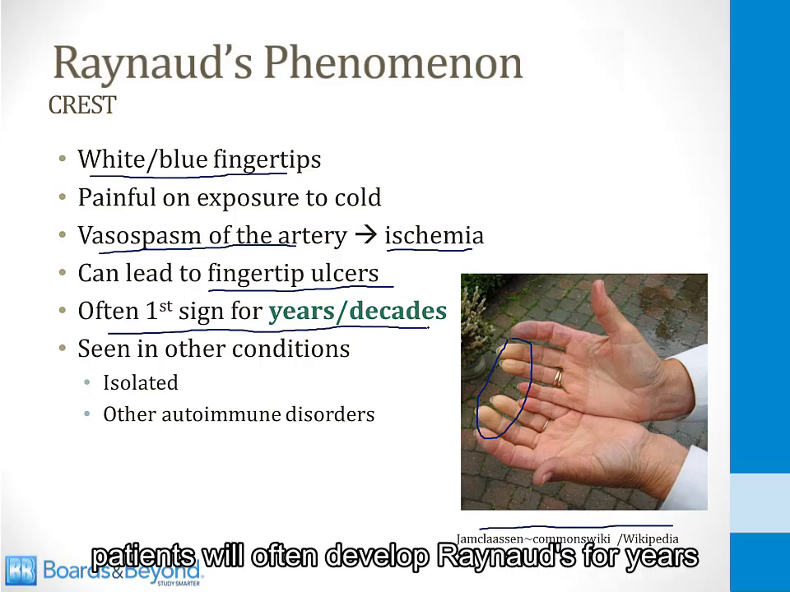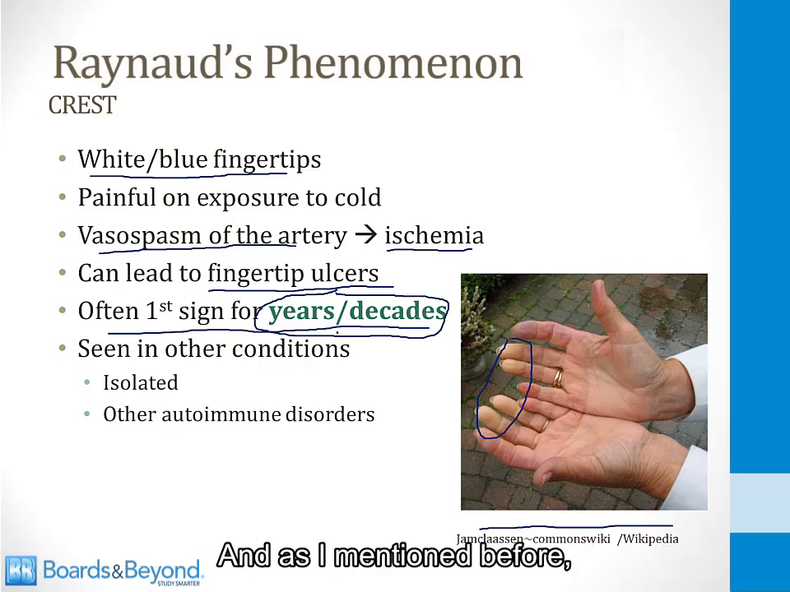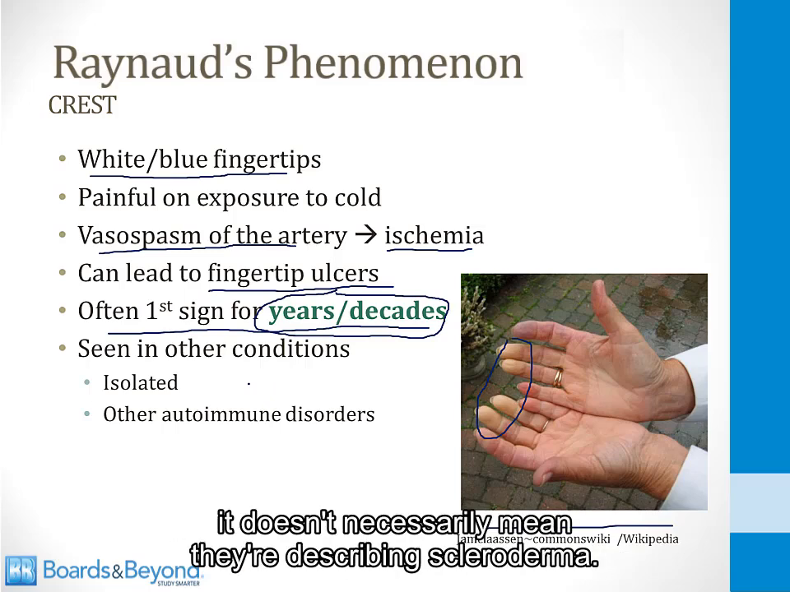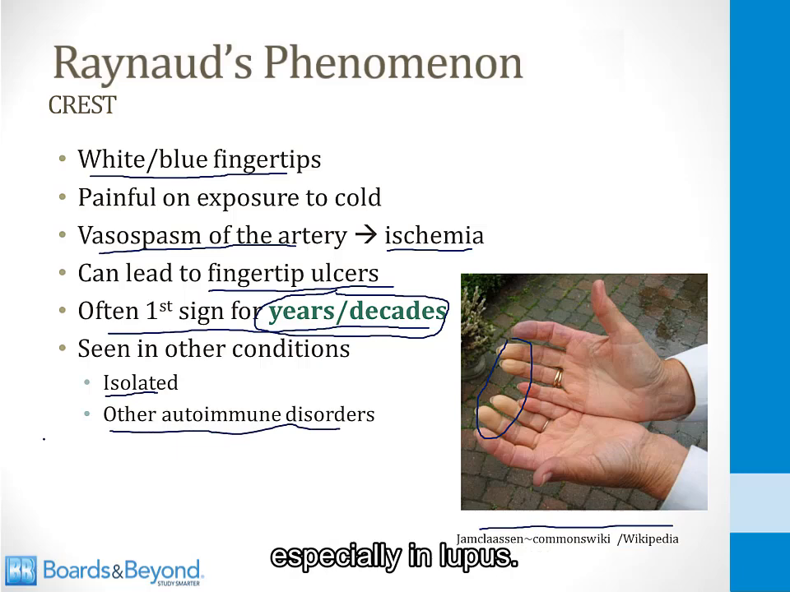In the limited form, patients will often develop Raynaud's for years or even decades by itself until the other CREST symptoms begin to develop. And as I mentioned before, you can see Raynaud's phenomena in lots of other conditions. If you see this in a board question, it doesn't necessarily mean they're describing scleroderma. It can be isolated by itself, or it can occur with other autoimmune disorders, especially in lupus.